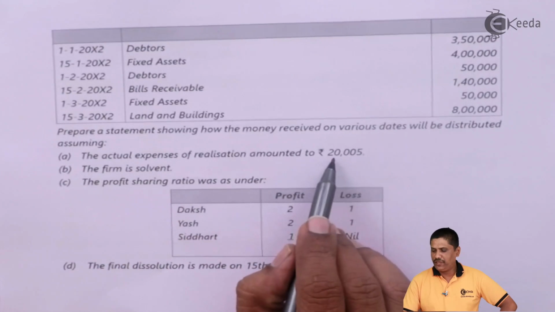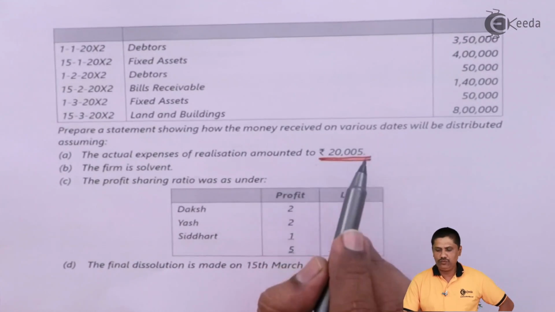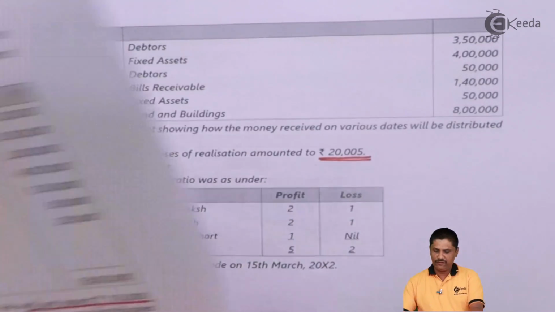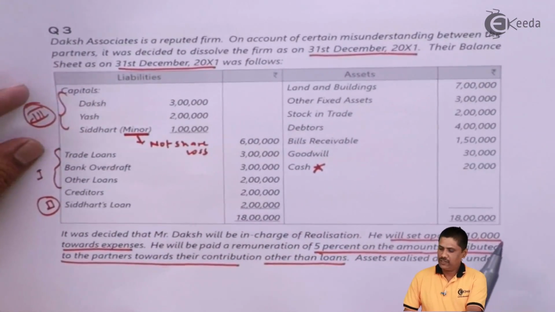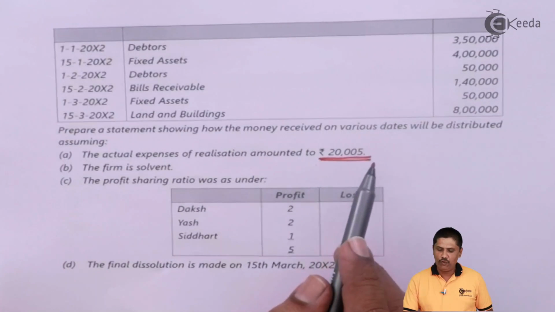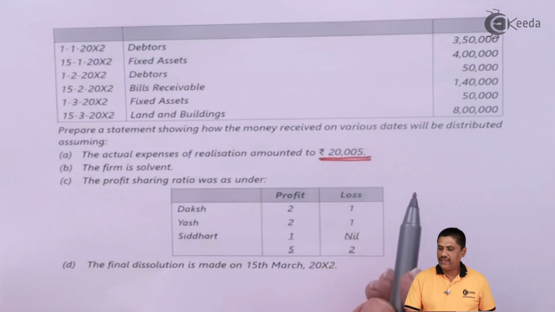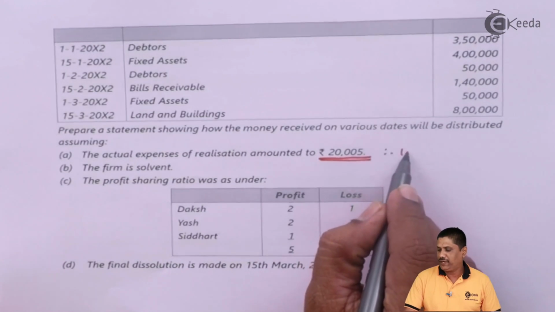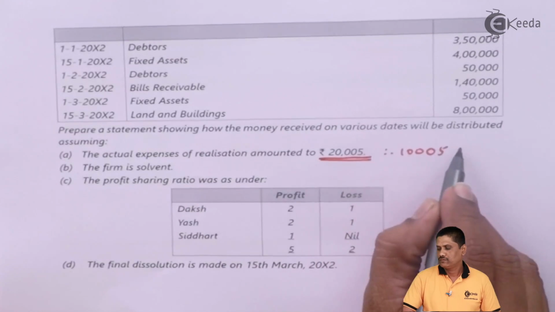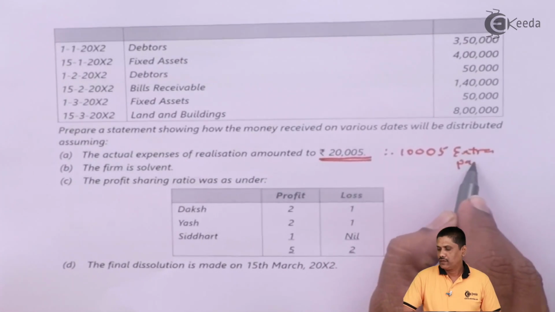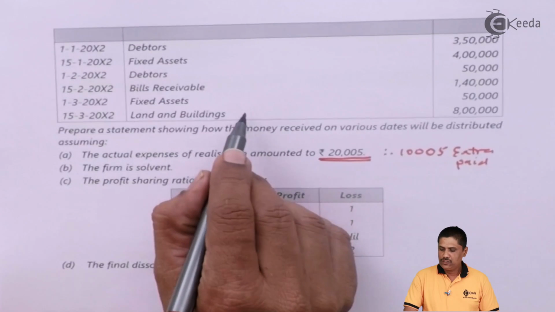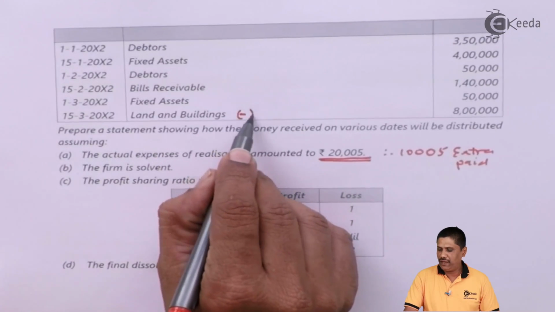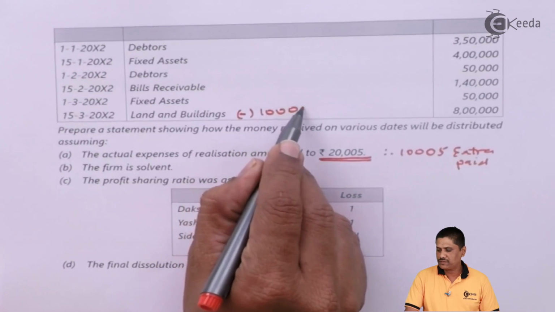Actual expenses amounted to rupees 20,005. Now please go back to the first paragraph. They mentioned that the amount set apart was 10,000. But actual expenses paid were 20,005. Can't I say 10,005 extra was paid? And if you pay extra, it will be deducted from your last realization. So from land and building we will deduct 10,005 rupees.